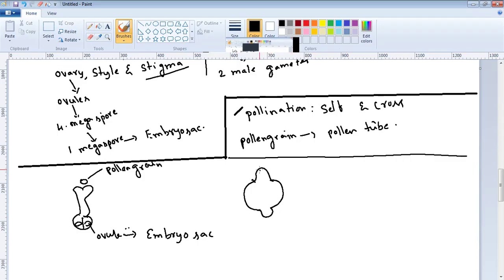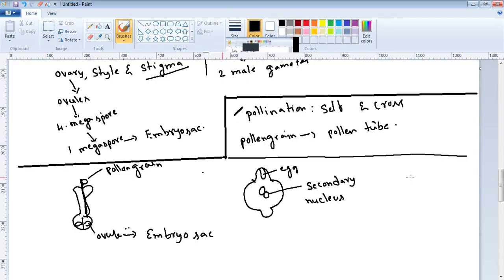In this portion, one egg is present. In the middle, two nuclei are fused, which is called the secondary nucleus. Now the pollen grain germinates, a pollen tube is formed, and it releases two male gametes into the embryo sac.